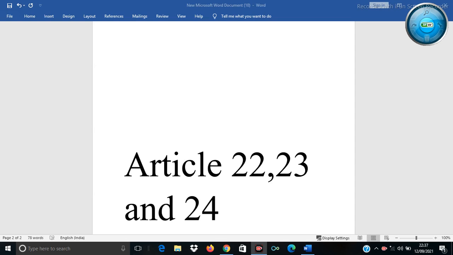Then the next landmark case law, Hussainara Khatoon versus Home Secretary, Bihar.